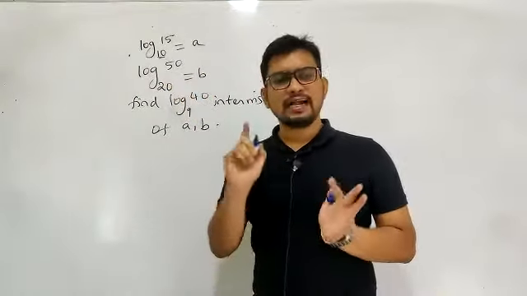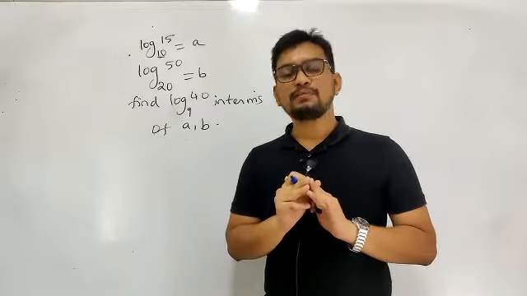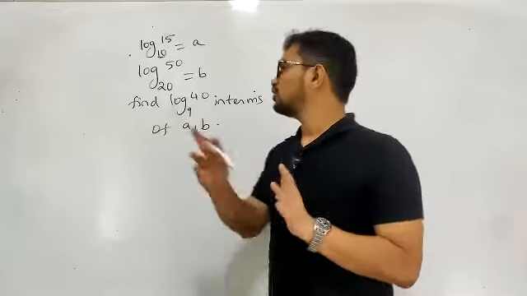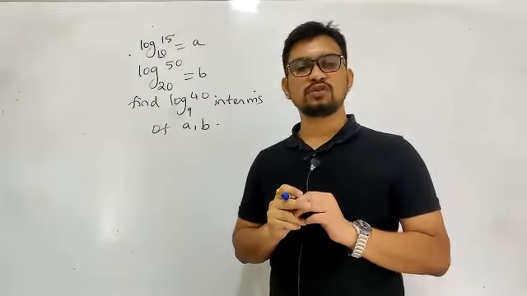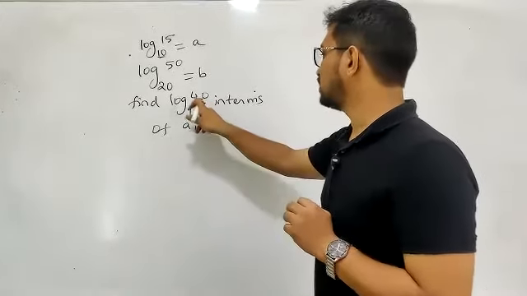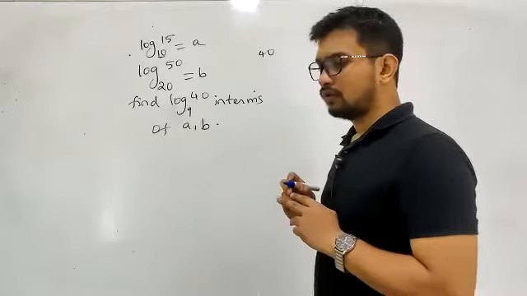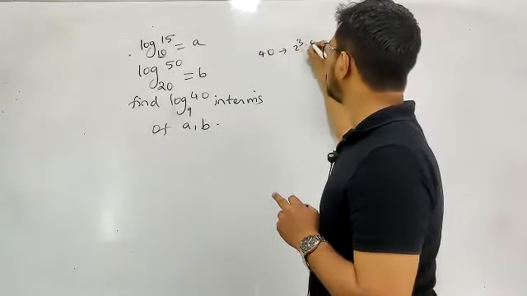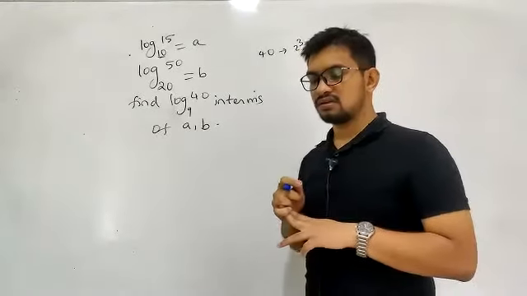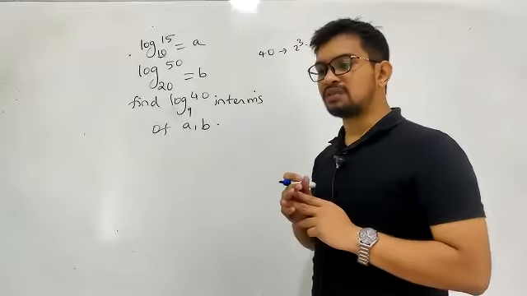When such problems are given, I'm telling you the brief idea: first look at the prime factorization. So 40 is 2 cube into 5. If you look at the prime factorization, then that becomes much easier.